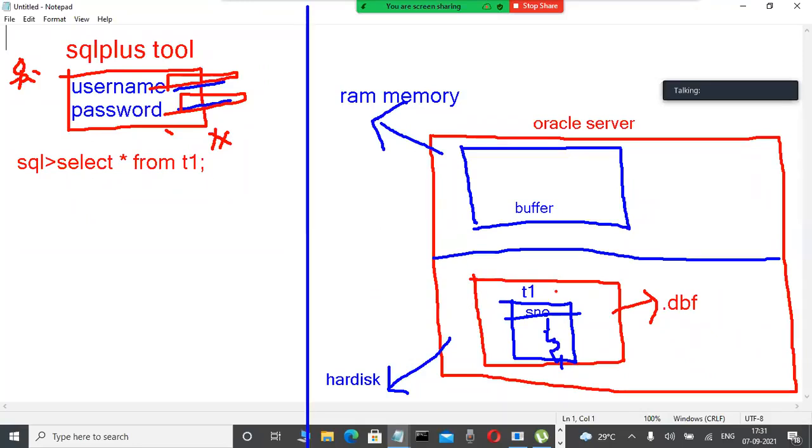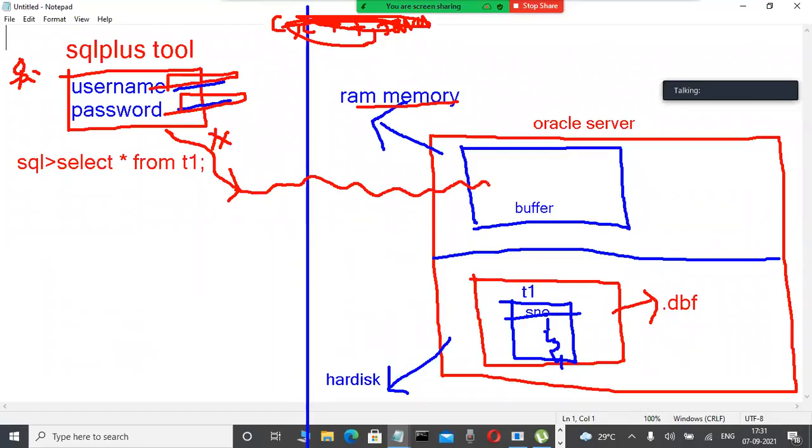How will that table data be retrieved? Observe it here. Actually, you are a good programmer in C, C++, Java. Whenever you write a program in these languages, is that program executed in the RAM memory area or the hard disk? Execution means RAM memory area. Very good. The same thing happens in databases. Whenever we type select star from table name, first control goes to where? Select means requesting the data. Control goes to the RAM memory area or the hard disk? Very good, the RAM memory area.